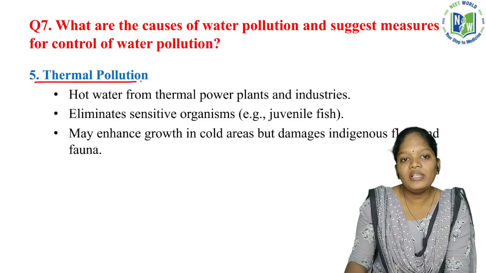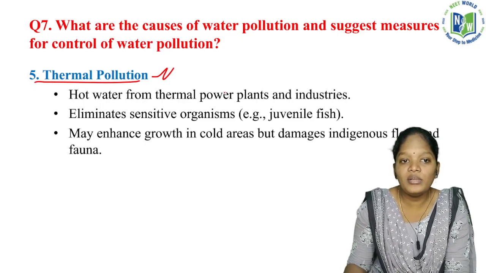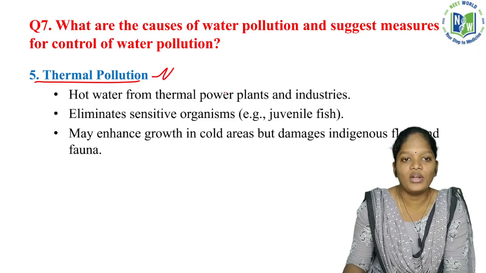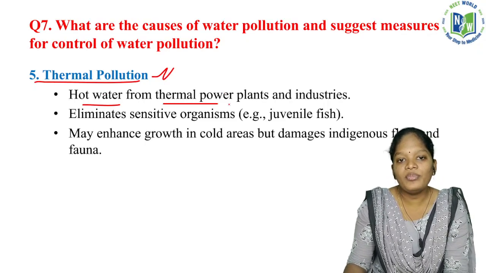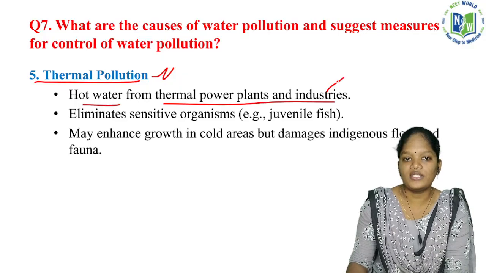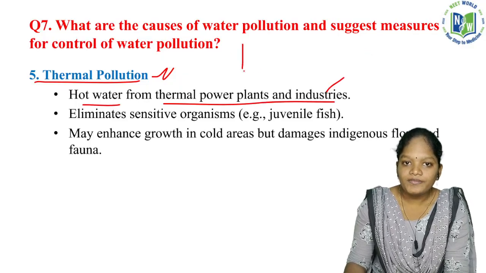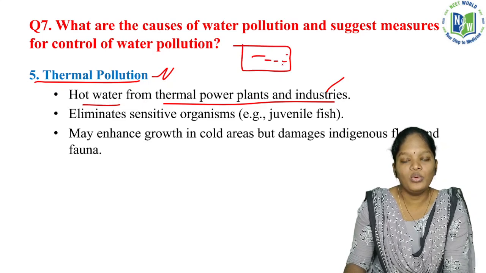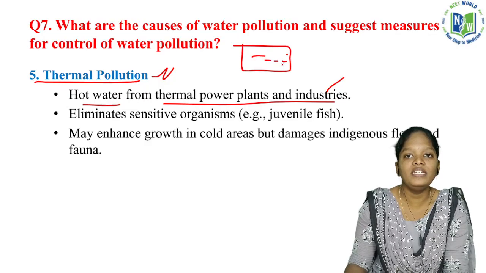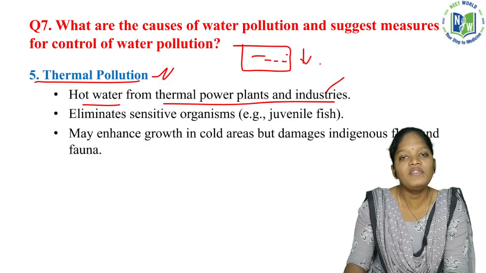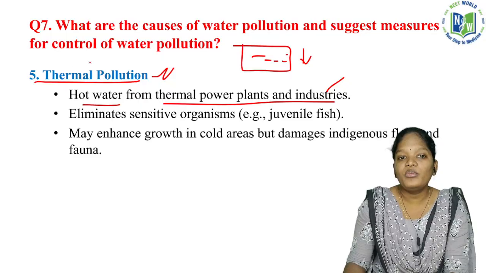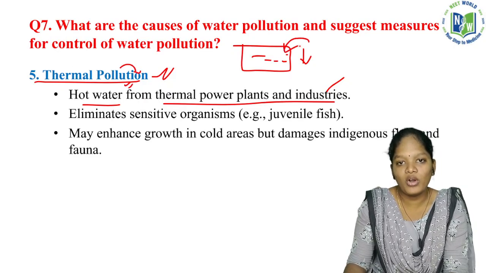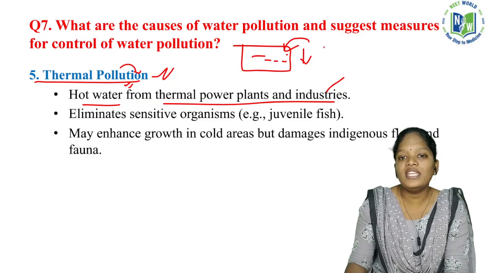Okay, now thermal pollution. So what is thermal pollution? How does it affect the water? Hot water from the thermal power plants and the industries. So as I said before, this is a water body. The water will always be very cold; it maintains a certain temperature, we can say the temperature will be very low. But whenever there is thermal pollution, hot water is mixed with this water body and the temperature gets higher.